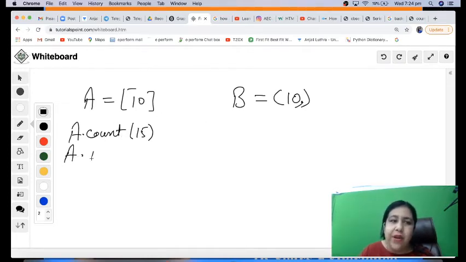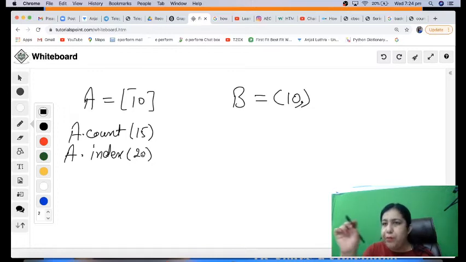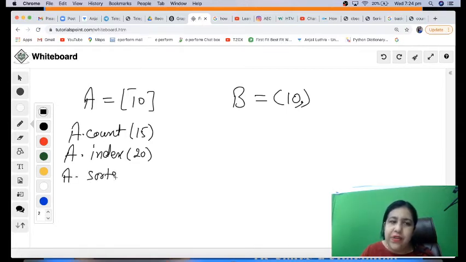You can have A.index, which tells me, if I pass 20, at which position 20 appears in the list. The same works for tuple. sorted(A) will sort your list or tuple and return the sorted list of values. It returns the sorted list, but it does not change the original one.